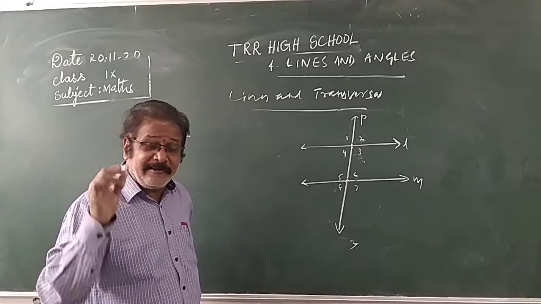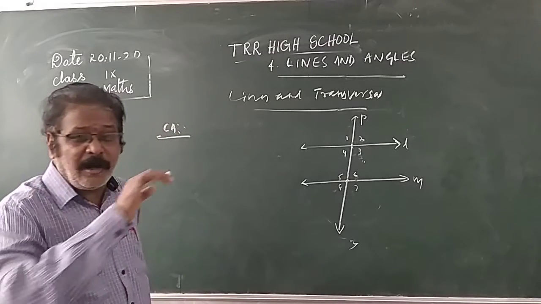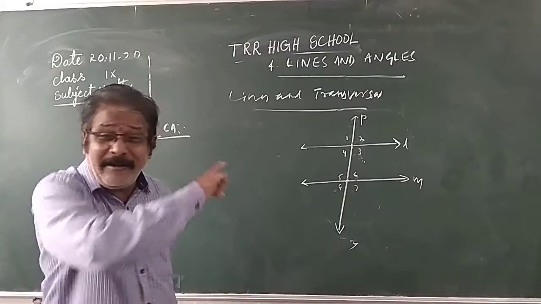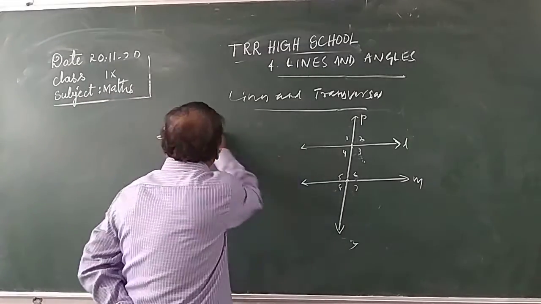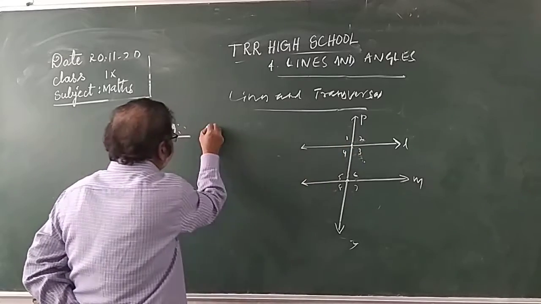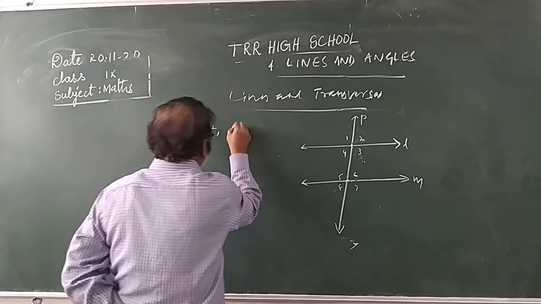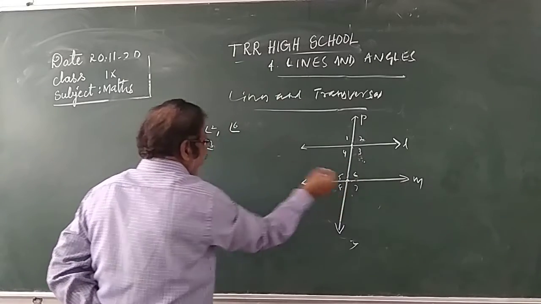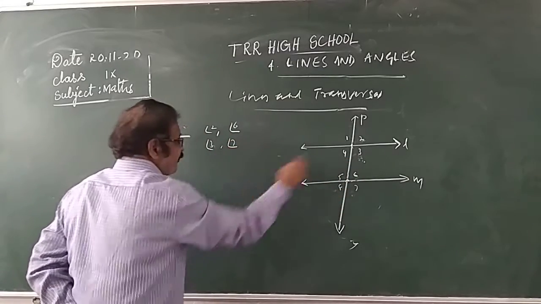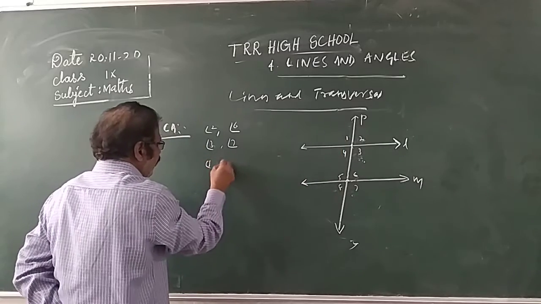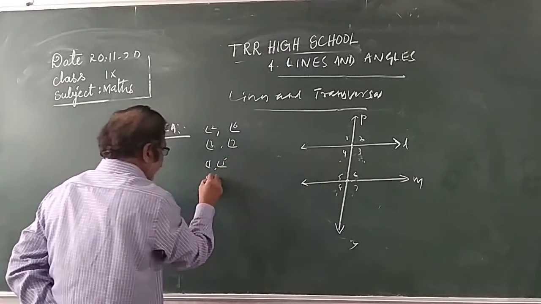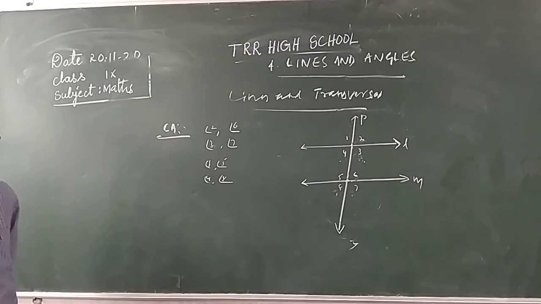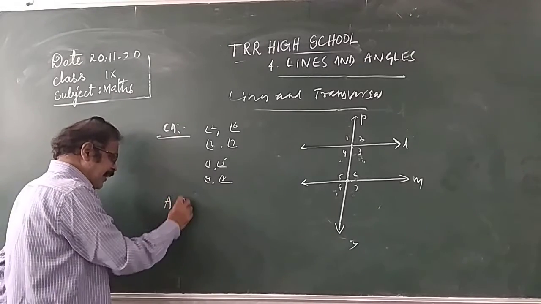Corresponding angles, how to identify? Corresponding angles are not adjacent. One from exterior, one from interior, but they are not adjacent. What are the corresponding angles here? Angle 2, angle 6. Next, angle 3, angle 7. Angle 1, angle 5, angle 4, angle 8. These are the corresponding angles.